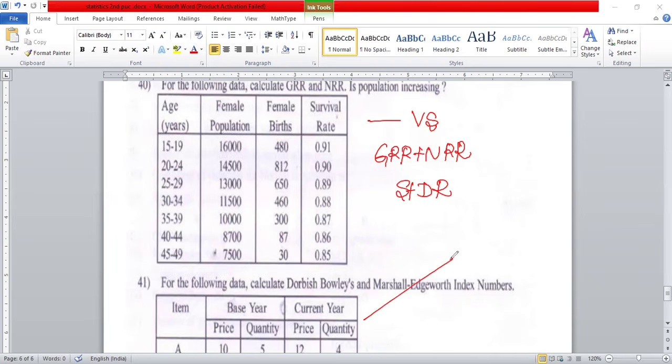For index number, we need to study all price formulas and all quantity formulas, and read properly whether they ask for a price formula or quantity formula, whether it is Fisher's or Marshall Edgeworth, and show that TRT and FRT. A very simple question.